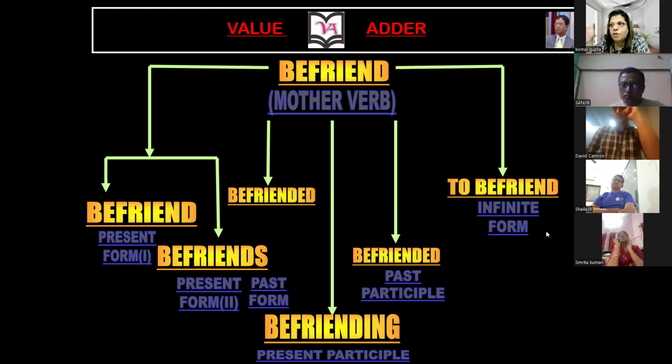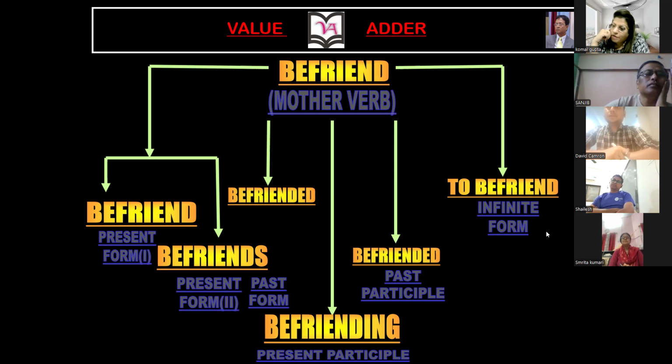Look, if you put some space between "be" and "friend", it means you are using it as a noun. But if you use befriend as a single word, then it becomes a verb. So, will you befriend me? Will you befriend me?